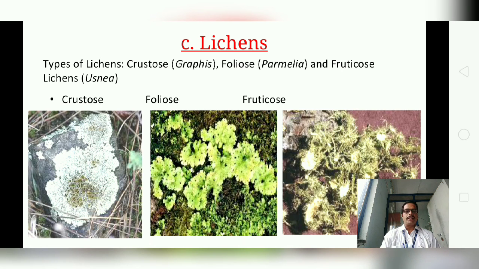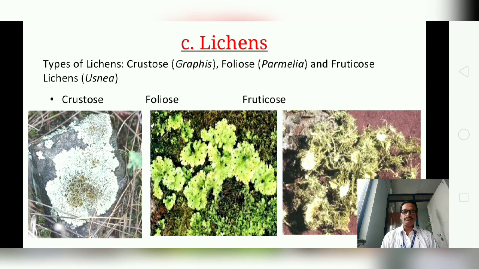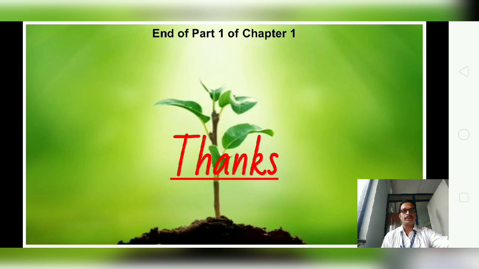They are perennial aerial plants which grow slowly. Lichens are formed on rocks, bark of stems, leaves, and a few are also found on soils. The plant body is thalloid, and the colors are yellow, green, grey, orange, brown, red, black and white. It has three major types, that is crustose, foliose and fruticose. Thank you very much.